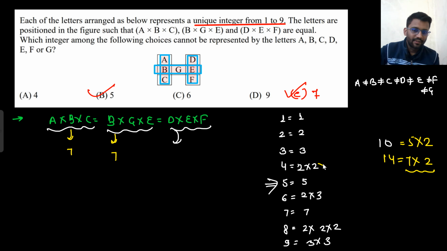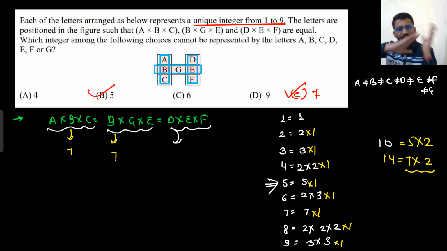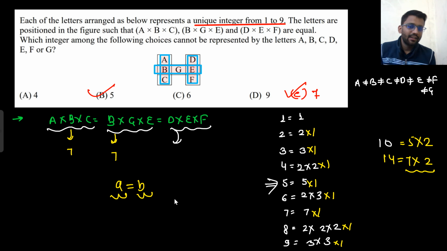Everyone is having 1. Even 2 can give you 1. 5 also can give you 1. Anyone can give you 1. So if two numbers are equal, that means their prime factorizations are equal. If I am saying a equals b, that means their prime factorizations are certainly equal.